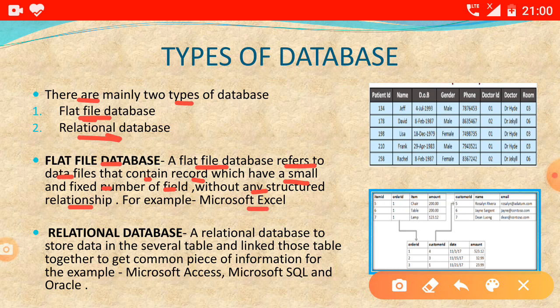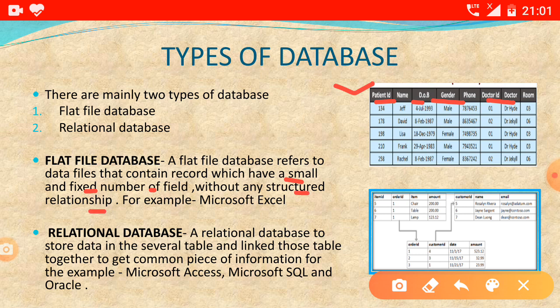In flat file database we fill data in a small and fixed number of fields. The fields are limited, there is a small structure of fields, and they do not have any type of relationship.